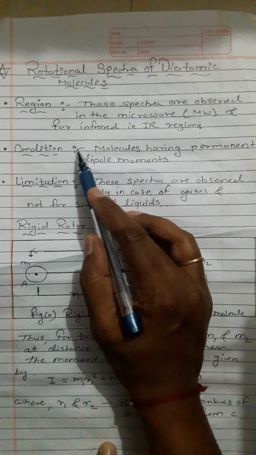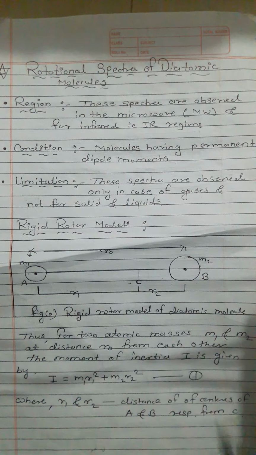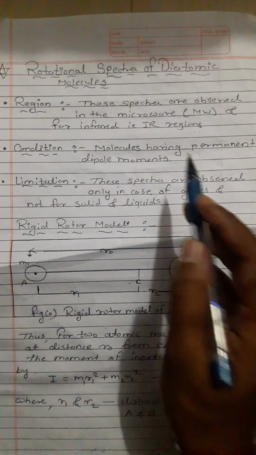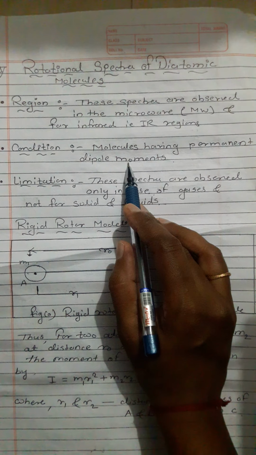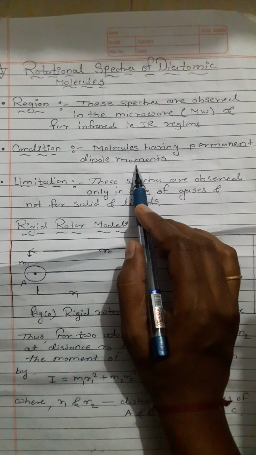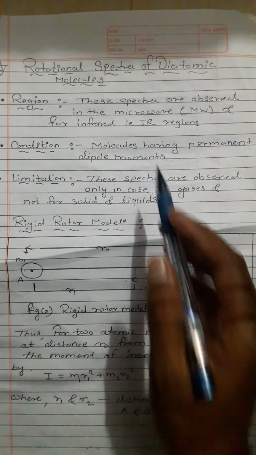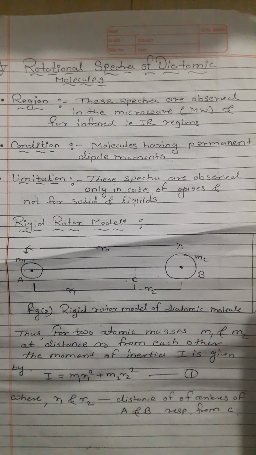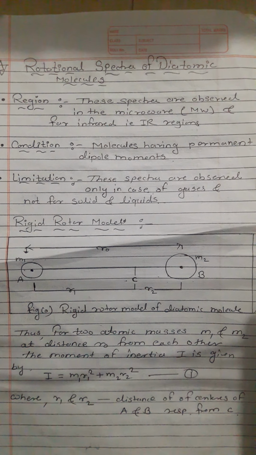The next one is the condition. Which condition is required for the rotational spectrum? The molecules must have a permanent dipole moment. These spectra are observed in the case of microwave active molecules, that is, molecules having permanent dipole moments.